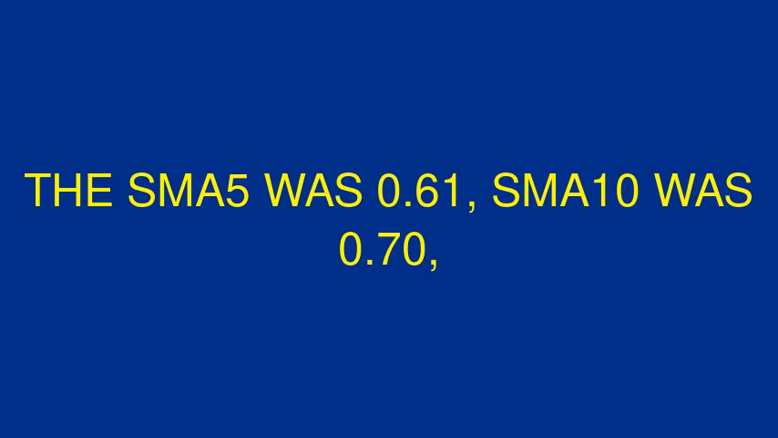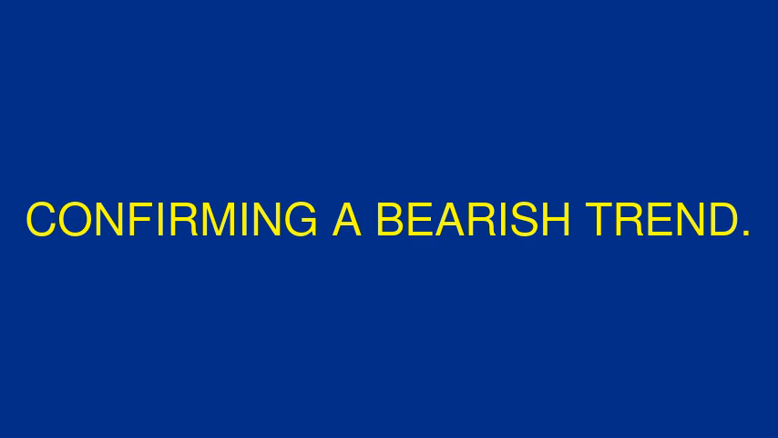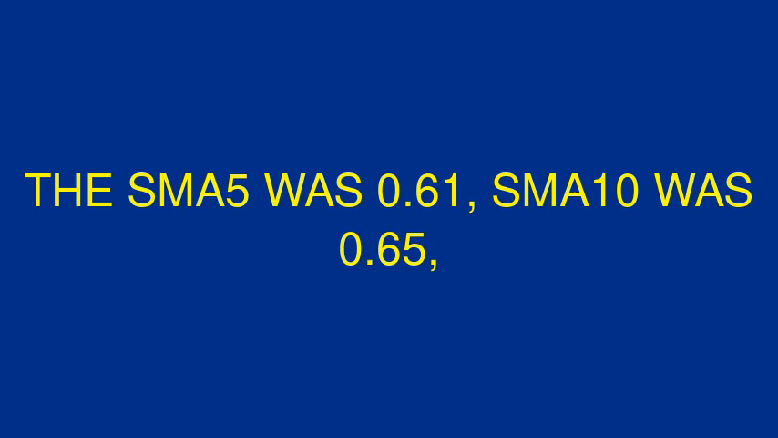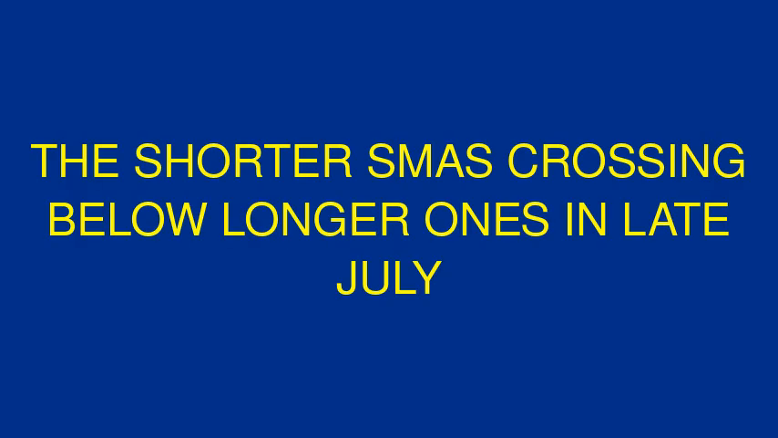Now the moving averages. The SMA 5 was 0.61, SMA 10 was 0.70, and SMA 20 was 0.69 on August 1, all above the closing price of 0.56, confirming a bearish trend. The EMA 5 was 0.61, EMA 10 was 0.65, and EMA 20 was 0.66, also above the price, reinforcing weakness. The shorter EMAs crossing below longer ones in late July signals continued bearish momentum.